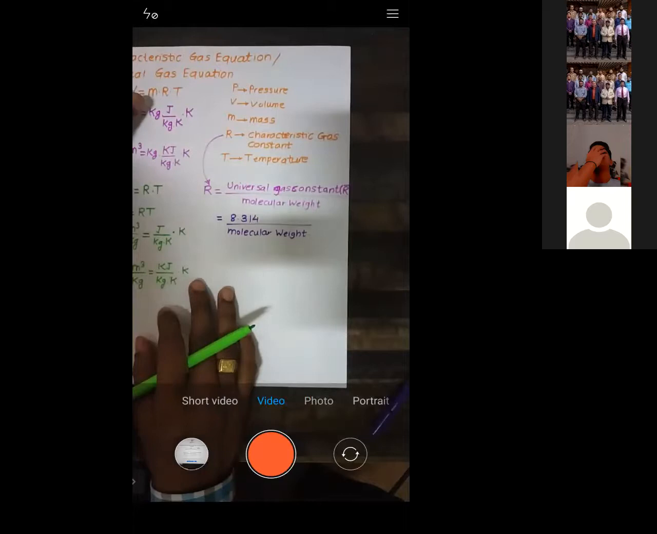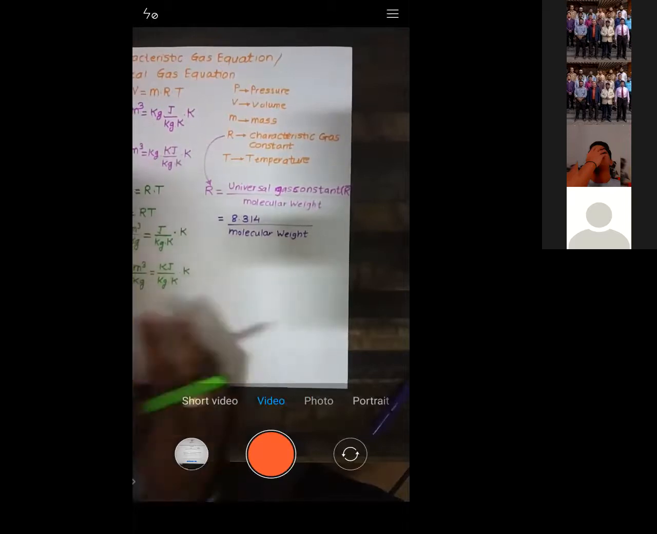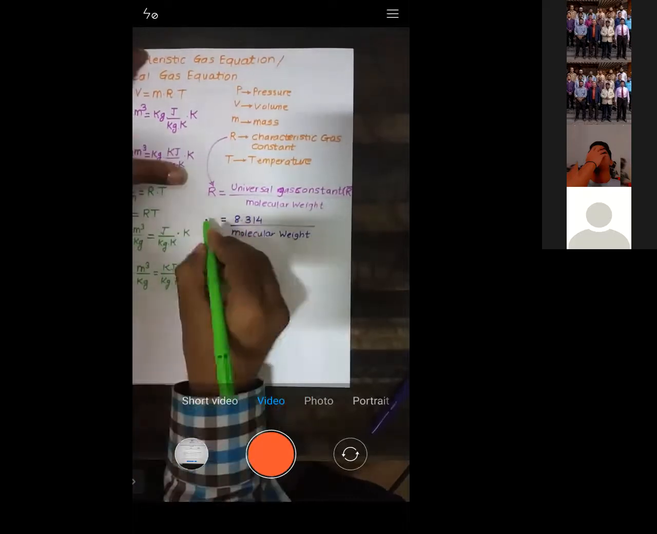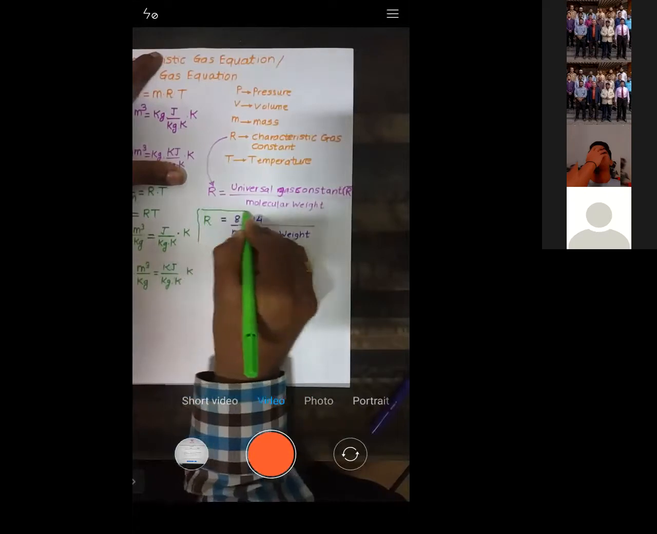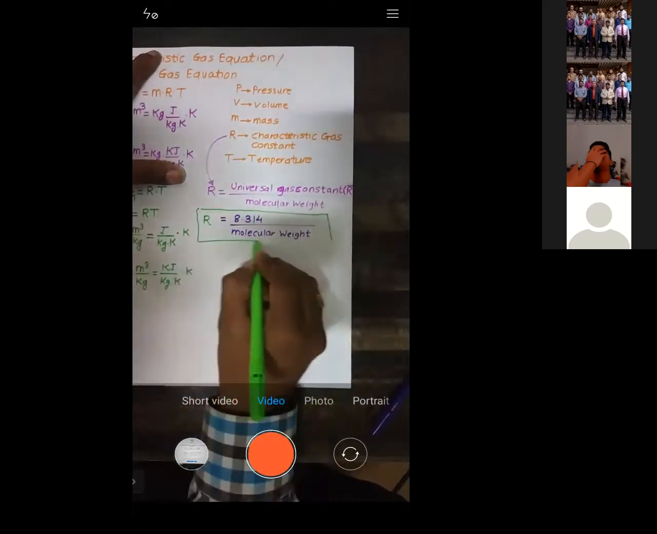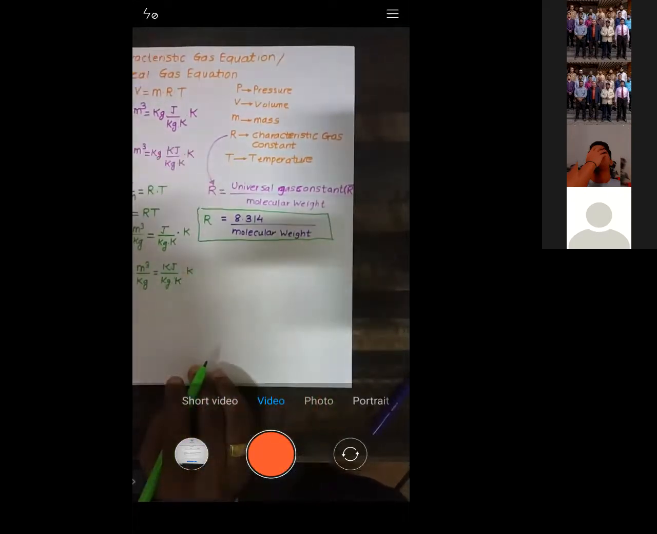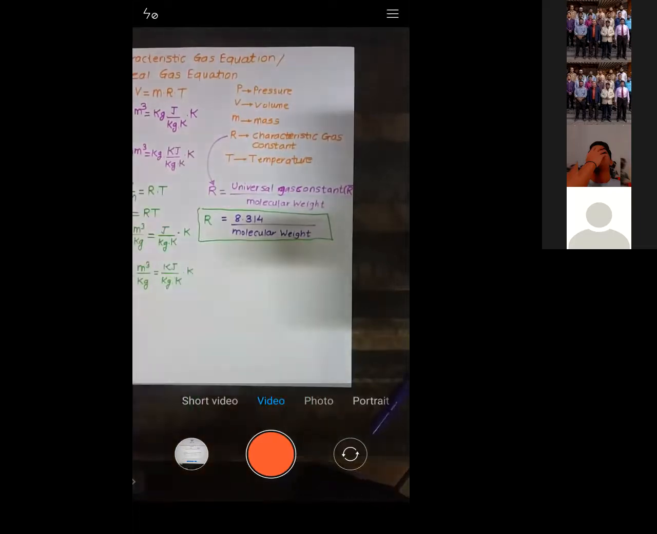Yes, sir. Okay. So now see all of you, this is the basic formula for R. R is given by 8.314 divided by molecular weight. So this is what the equation is. Now let us move to the next point.